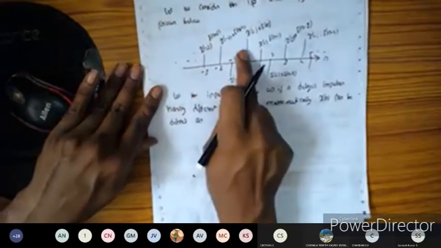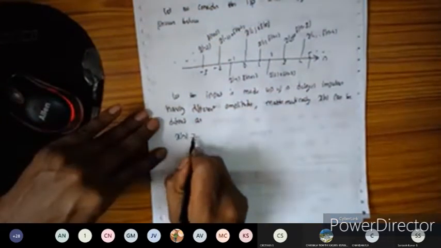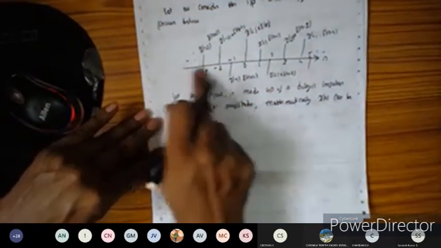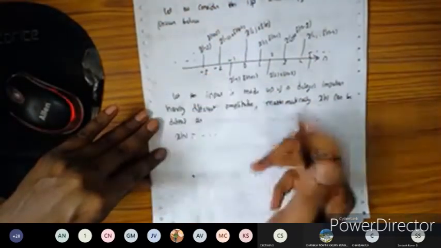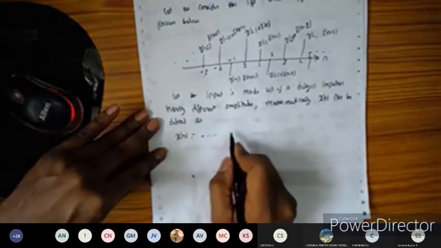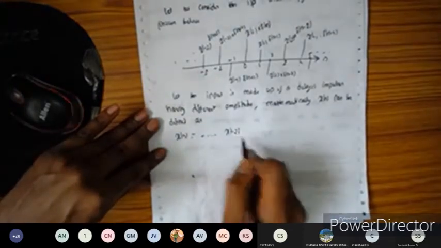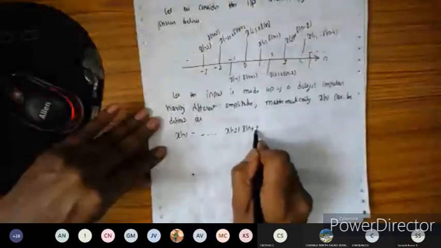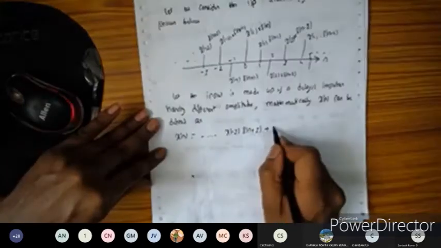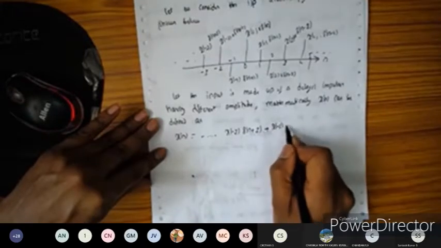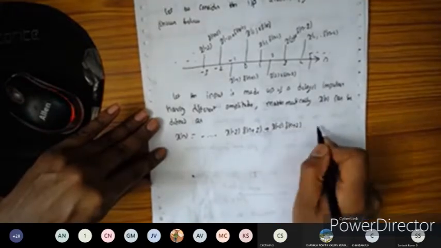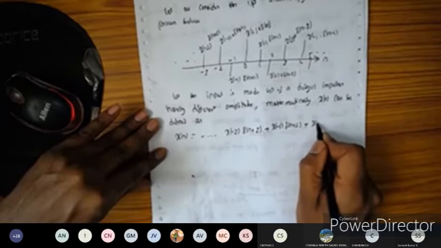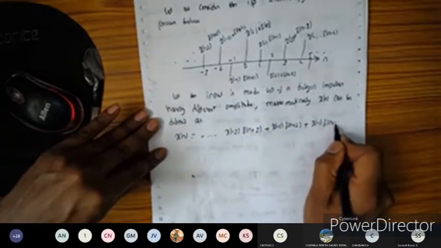I'm going to define it as the sum of these things, because whenever it is there we can express this as a sum. So x of n is equal to the sum, from minus infinity up to some point, minus 3, I can represent with dots here. This is x of minus 3 at n is equal to minus 3, so I can express as a product of delta of n plus 3, plus at n is equal to minus 2, x of minus 2 into delta of n plus 2, at n is equal to minus 1, x of minus 1 into delta of n plus 1.